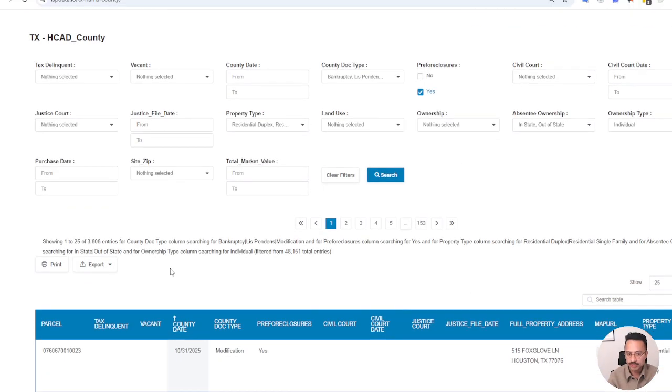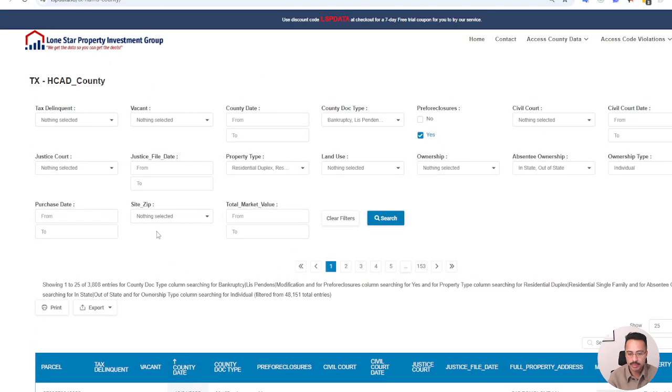Again, you can easily just export this list to Excel, CSV, skip trace it, or if you're doing physical mailers, that works too.